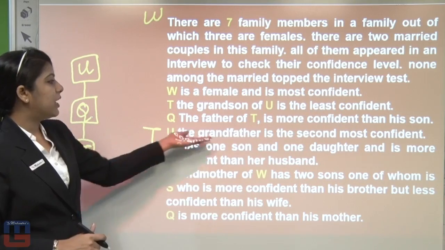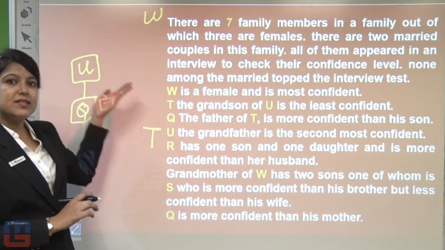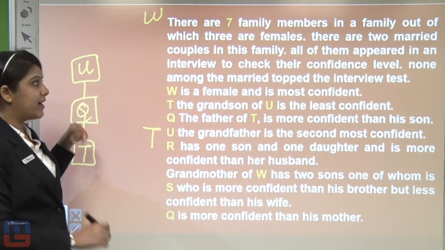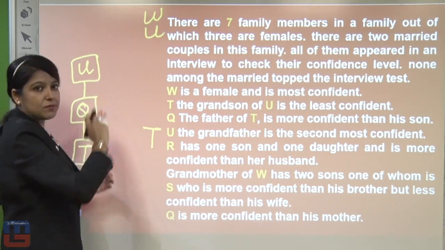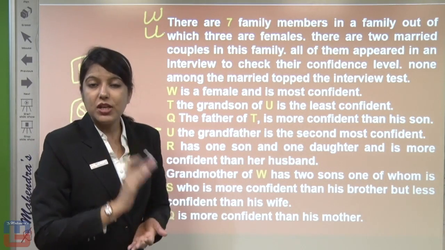Moving beyond, U, the grandfather, is the second most confident. We have declared U as a grandfather, right? Now U is the second most confident, that means the position below W will be of U.